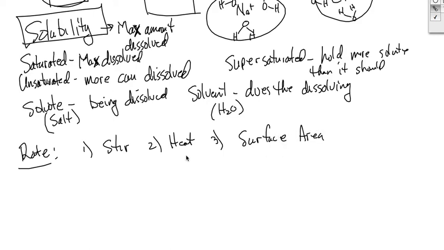Those are things that we can do in order to make things dissolve faster, and that's intuitive. You guys know that already, even before we did the lab and the experiment.